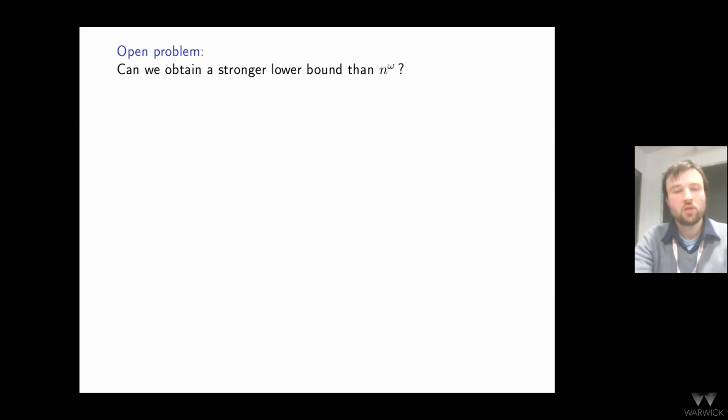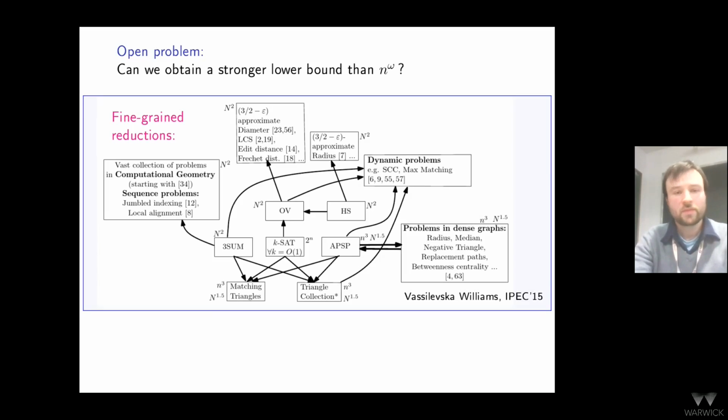Can we obtain a lower bound for CFL reachability that would be stronger than n to the omega? How do we obtain in general lower bounds for problems like this? There is a whole theory of so-called fine-grained complexity, with fine-grained reductions that establish conditional lower bounds within polynomial time. This is a picture from a survey by Virginia Vassilevska Williams 7 years ago. There are multiple hypotheses and multiple reductions that show conditional hardness. And in principle, it would be very nice if we could show that CFL reachability is hard for n cubed.